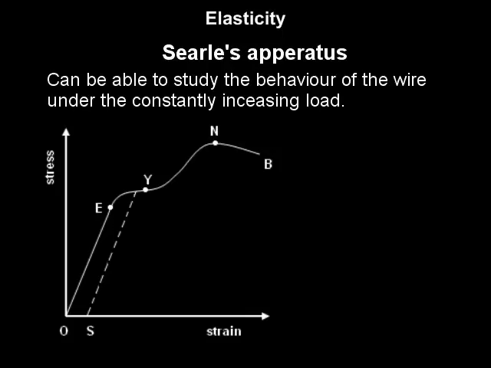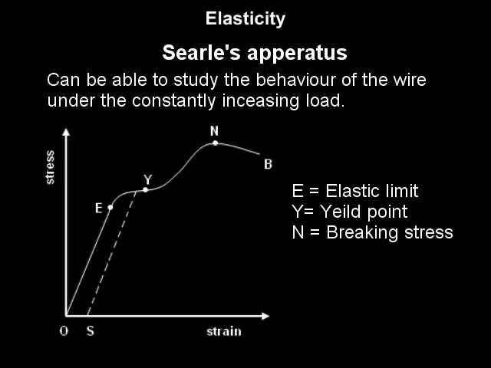The graph starts from origin O and initially follows straight line path OE. This portion of the graph shows that within the elastic limit, the stress is directly proportional to strain, or Hooke's law is obeyed. So, point E is called the elastic limit. Beyond point E, the graph takes a curve and reaches point Y such that a tangent drawn at Y becomes parallel to the strain axis. This is called the yield point.